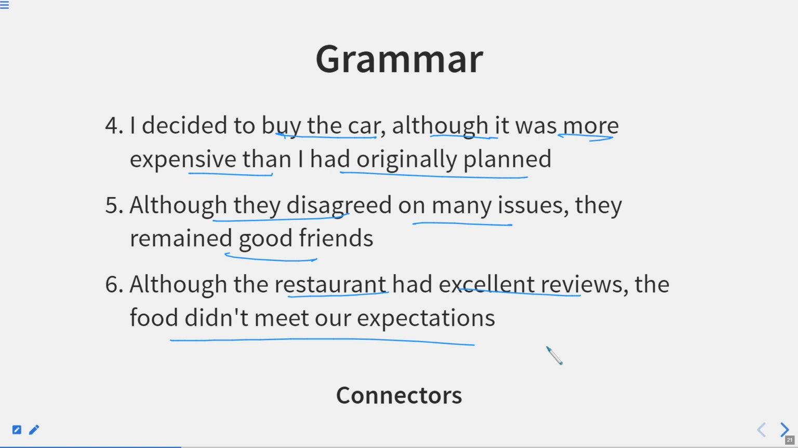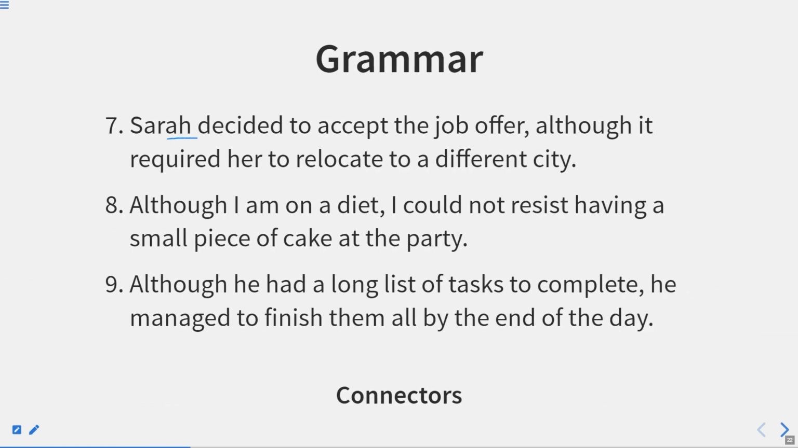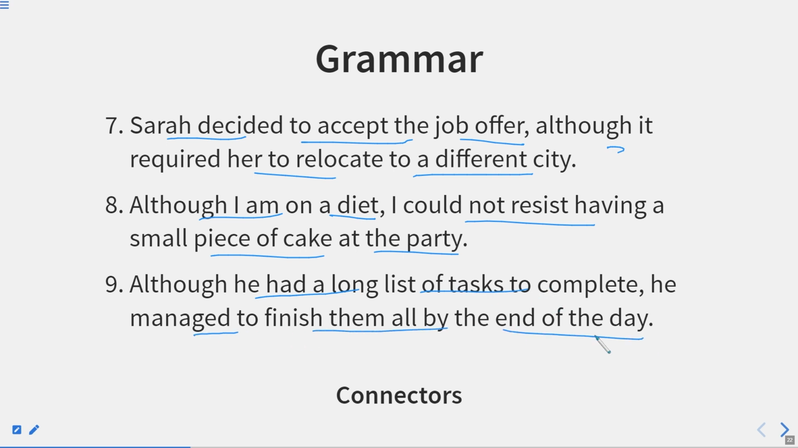So there are opposite structures, because if the restaurant had excellent reviews, one might think that the food will be tasty, but it was not as per the expectations. So this is how to show this contradiction, we can use the word although. Let us have some more sentences. Sarah decided to accept the job offer, although it required her to relocate to a different city. Although I'm on a diet, I could not resist having a small piece of cake at the party. Although he had a long list of tasks to complete, she managed to finish them all by the end of the day.